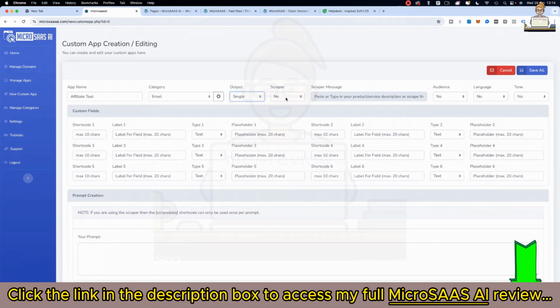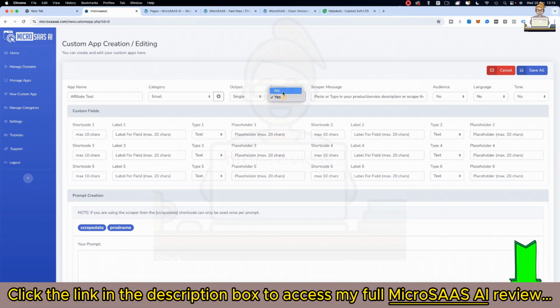Now here where it says scraper, you can use the scraper to scrape data from a site online, for example, where you want to write the content about or create the content for. So if you're doing affiliate offers, maybe you'd use the sales page to create the data. So we'll add the scraper in. You can change the scraper message if you want. As soon as you add the scraper in, you'll see this little shortcode pop up here. I'll take it off. It's a drop down. When you add it in, it drops in.